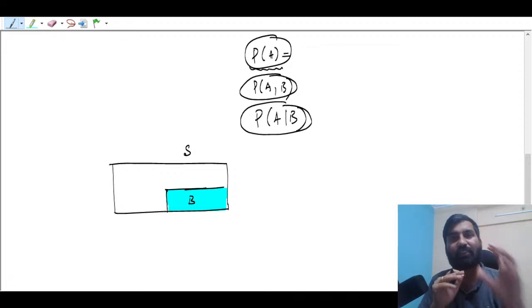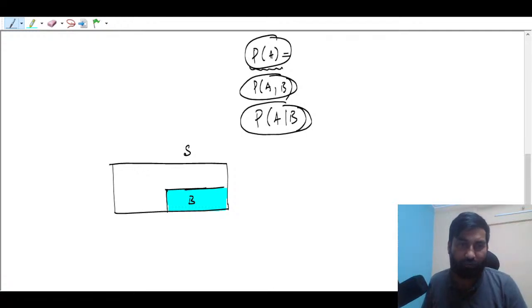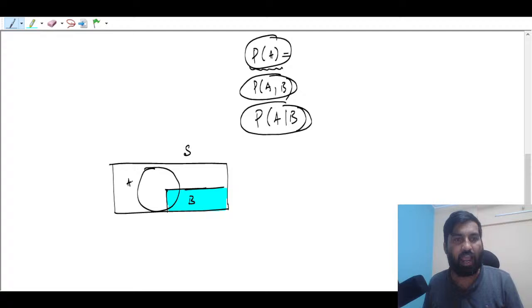So B has already occurred. You don't have to focus on the entire sample space now. Now you have to focus on B. So this is a reduced sample space. After all, that is a subset of the sample space. And then you have to find the probability of event A happening.